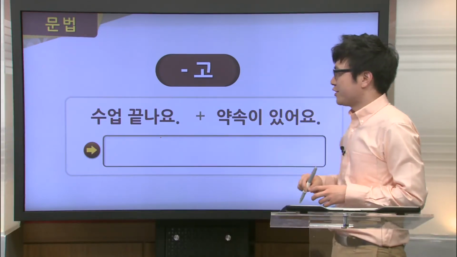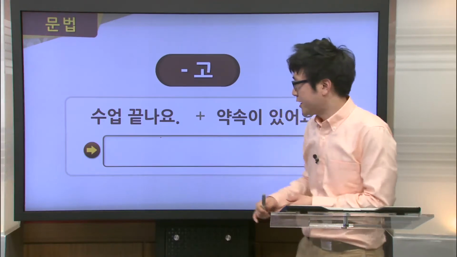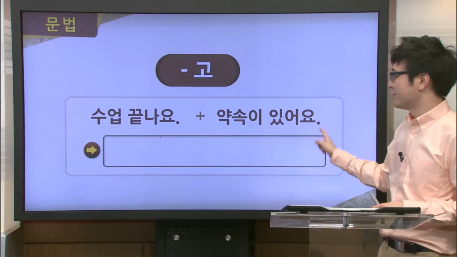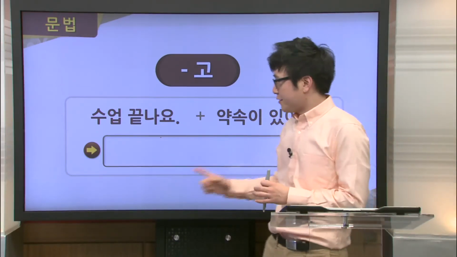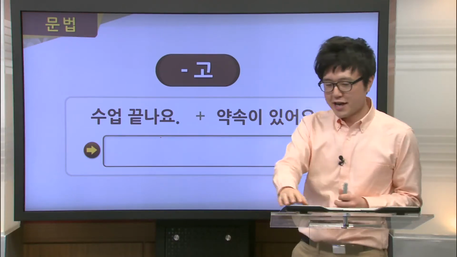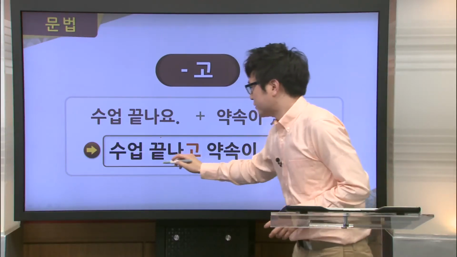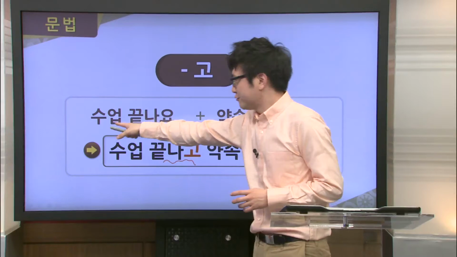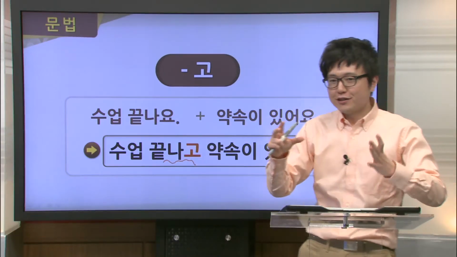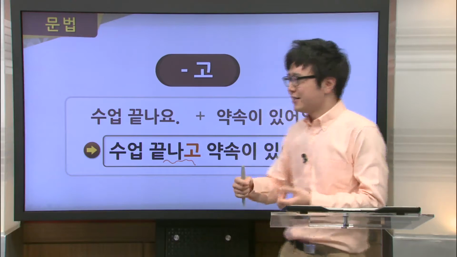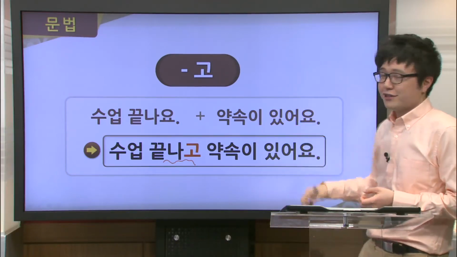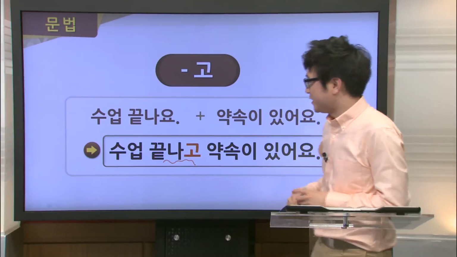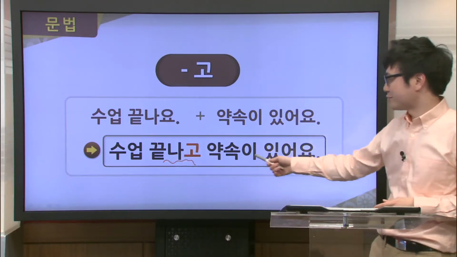So in our first example here, we have two sentences and two different actions. We have 수업 끝나요 and 약속이 있어요. So you can see that if we combine the two together, we get 수업 끝나고 약속이 있어요. So in other words, after 수업 끝나요, so after the first action, in this case, class ends, then 약속이 있어요. I have plans or some other appointment that I need to attend to. So by combining these two together, we get 수업 끝나고 약속이 있어요.